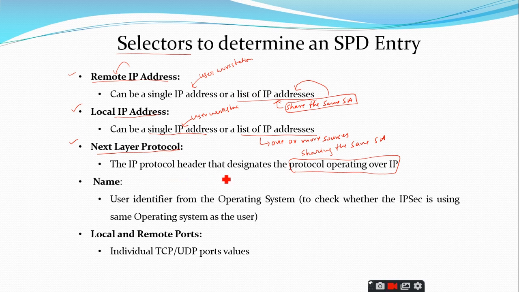So the IP protocol header designates the protocol operating over IP. Clearly, this field represents the IP protocol header, whether it is IPv4 or IPv6, which includes a field inside this IPv4 or IPv6 that designates the protocol operating over IP. So what are the upper layer protocols, the next layer protocols that are going to be used over this IP? That is given by this next layer protocol.